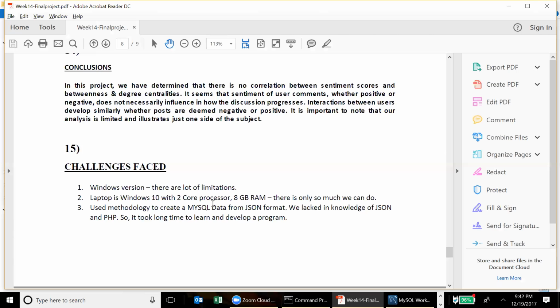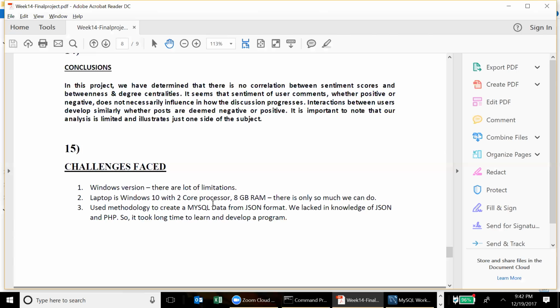The laptop is a 2-core processor with 8 GB RAM. So there's only so much we can run. We cannot pull out millions of data records and run them on this laptop. It is not going to come up with output fast. So we had to scale it down to a smaller chunk.